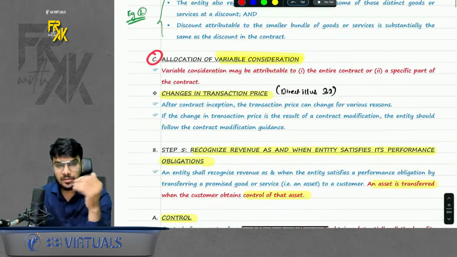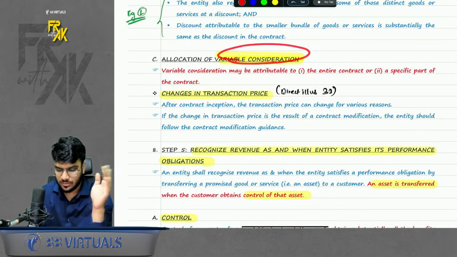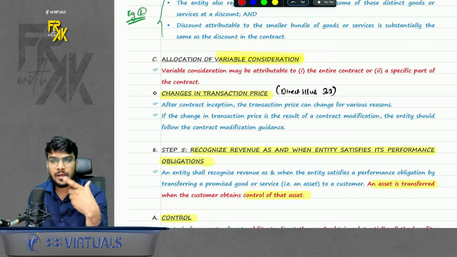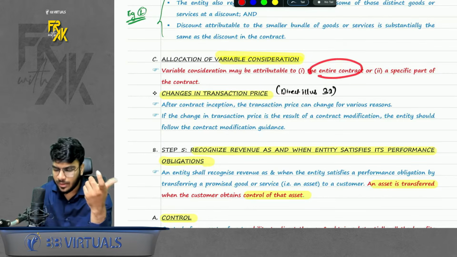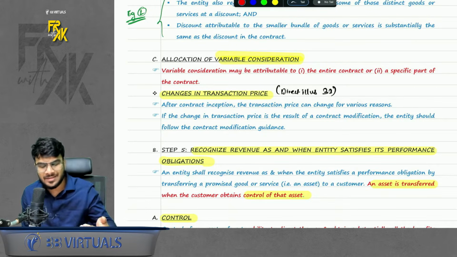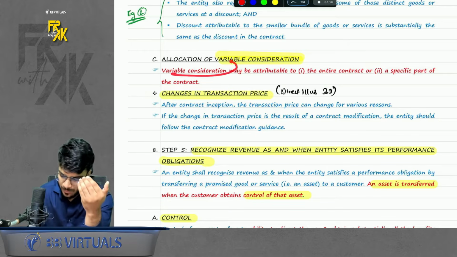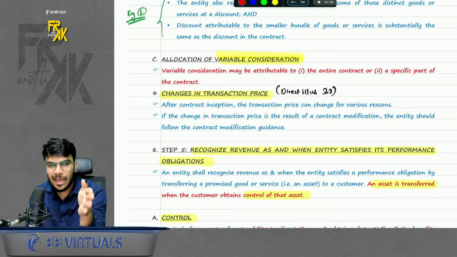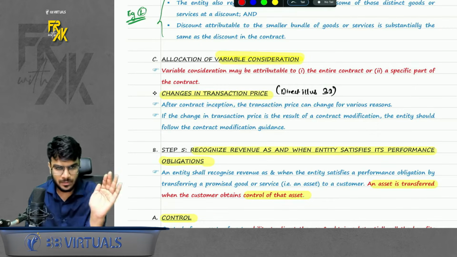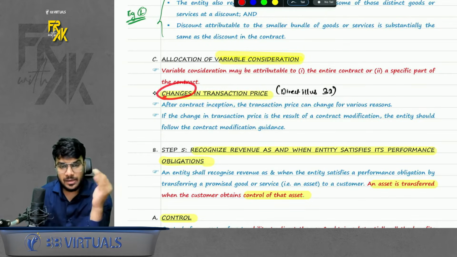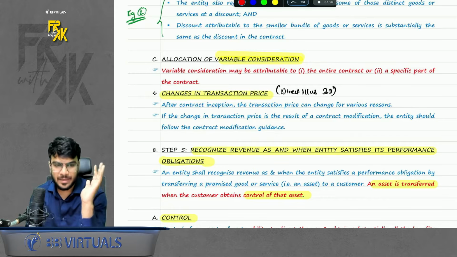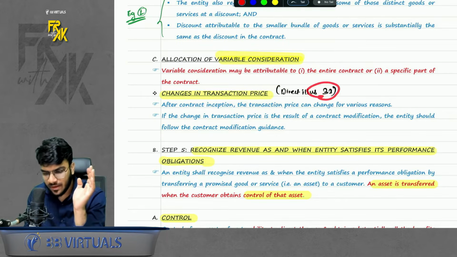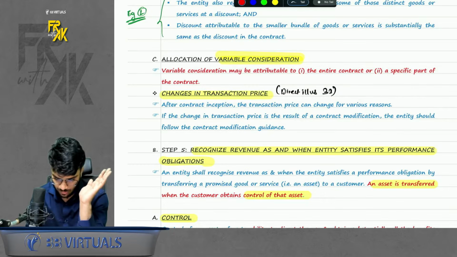One more point is there. What if there is any variable consideration? Just check variable consideration is promised on which product. If it is promised on entire contract, allocate in the ratio of SSP in entire contract. If it is promised only on a specific part of the contract, on a specific performance obligation, allocate only in that performance obligation. Simple. Okay. Last point in step number 4 is changes in transaction price. What if there are any estimate changes in transaction price? For this we have 32, which I will revise. Don't worry about it.